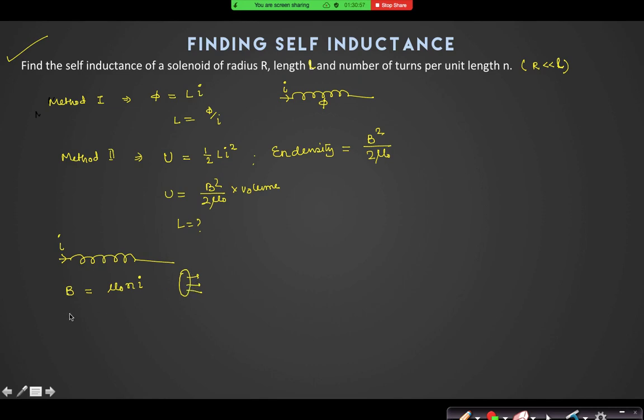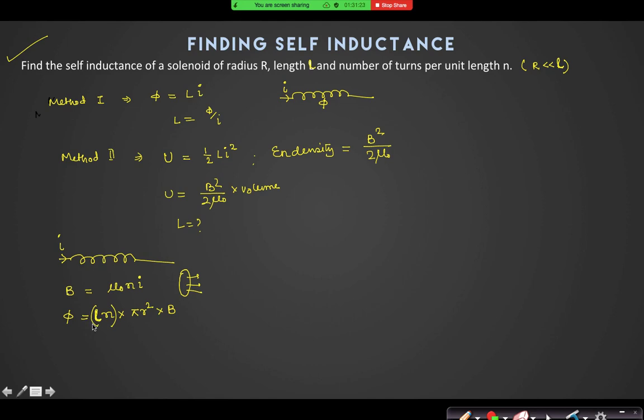So what is the total flux? Is it n into pi r square into B? Yes or no? How many turns are there? n into l turns are there in total. Have you got it?